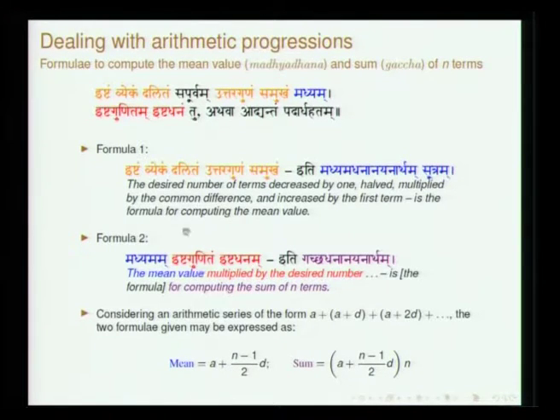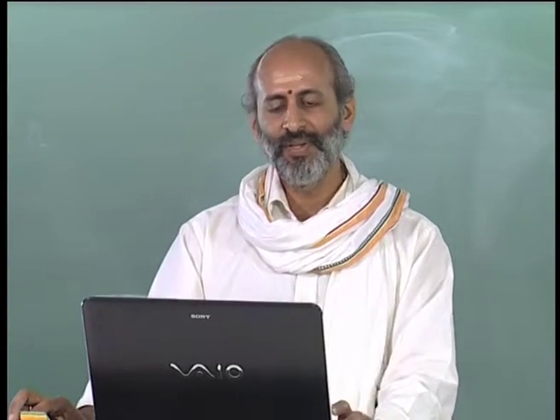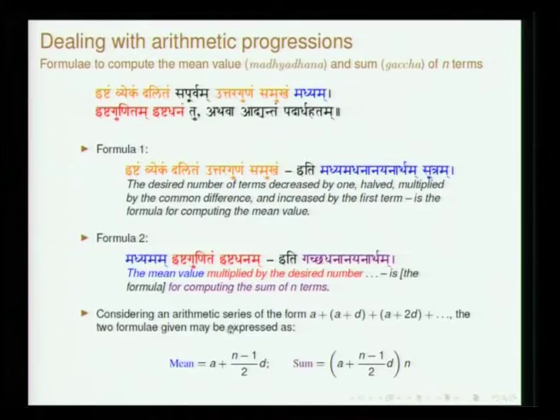So, ishtam vyekam dalitam uttara gunam. Uttara is the common difference, the factor by which it increases, uttarottara. So, uttara gunam samukham, mukha is the first term. So, add the first term. Okay. So, what does this give you? This gives you the mean. So, you just have to combine these words ishtam vyekam dalitam, you should leave sapurvam, uttara gunam samukham. So, it gives you madhyam, the mean value of the series, fine.